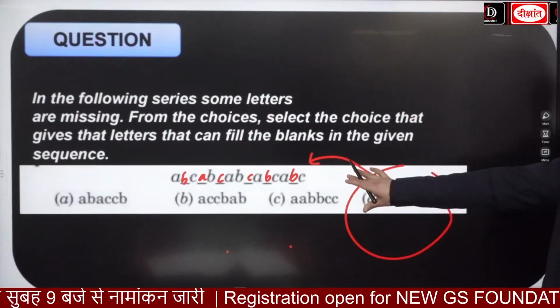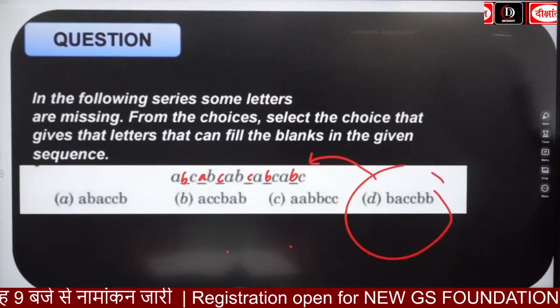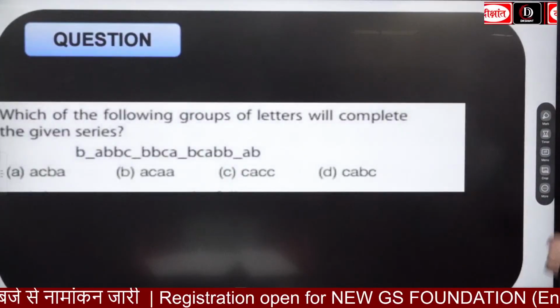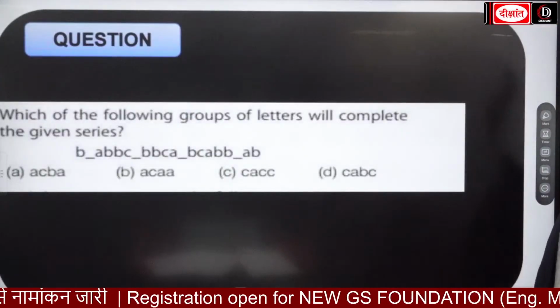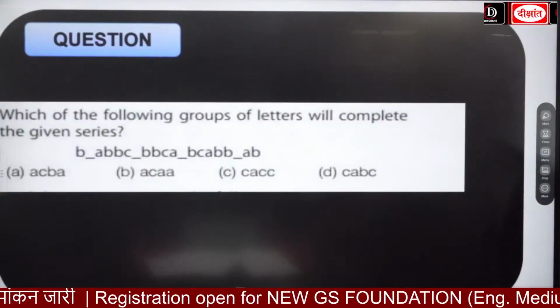Can we move forward? ओके, let's try to solve one more. ओके, ये सॉल्व करके दिखाओ. Which of the following groups of letters will complete the given series?